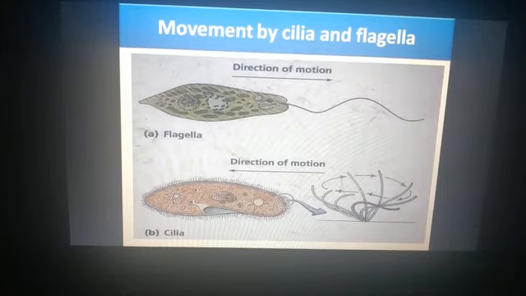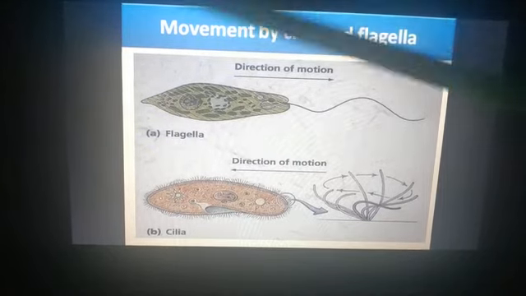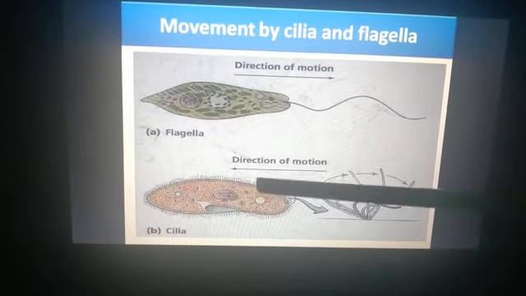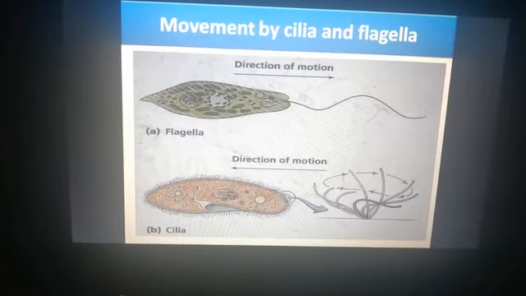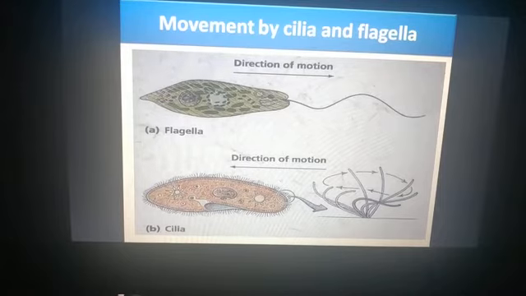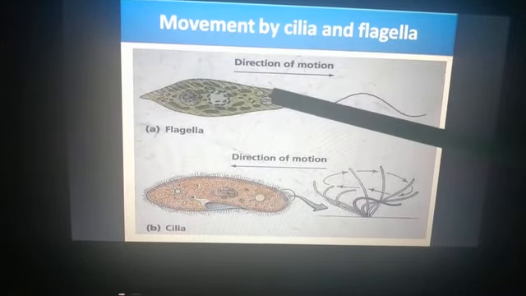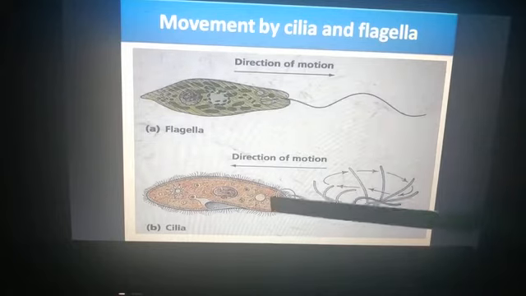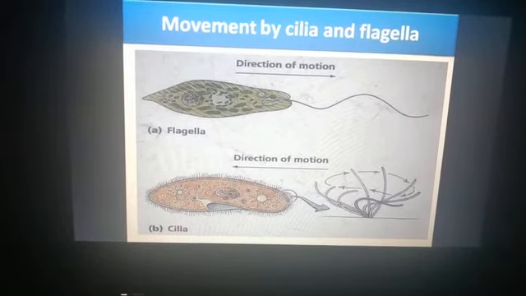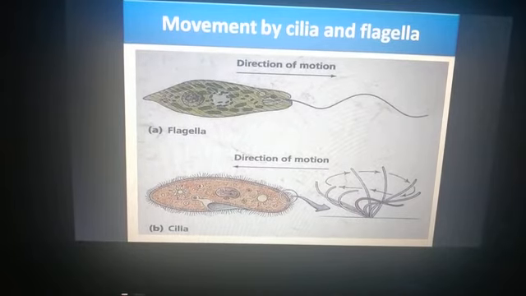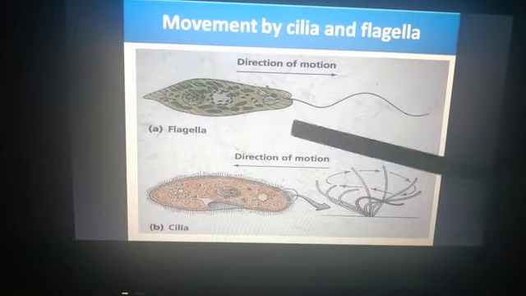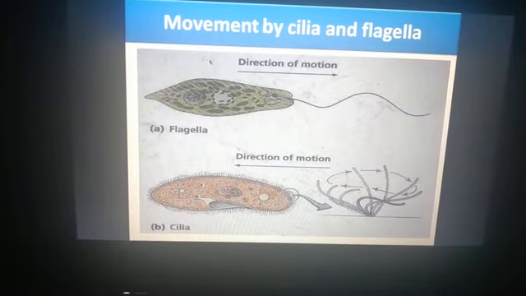These are present extracellularly, that is outside the cell. So here you can see they are present extracellularly. Here also, outside the cell they are present. But they originate intracellularly, from the basal body. The origin will be from inside. They are attached to the basal body. Here also. Cilia and flagella, although they are quite similar, have a slight difference between them. So you need to remember that difference.